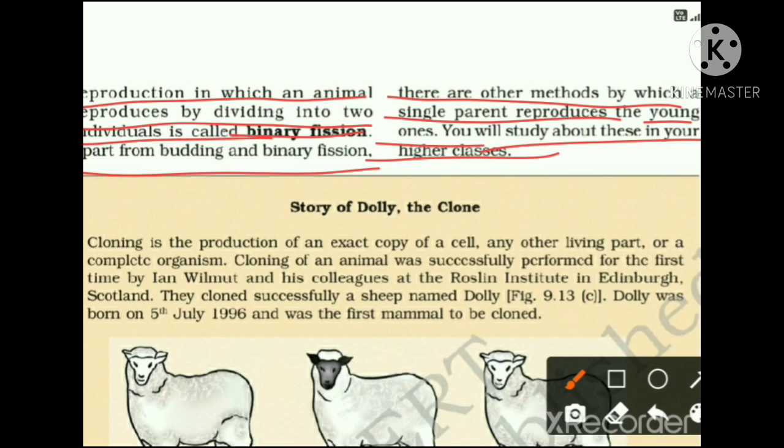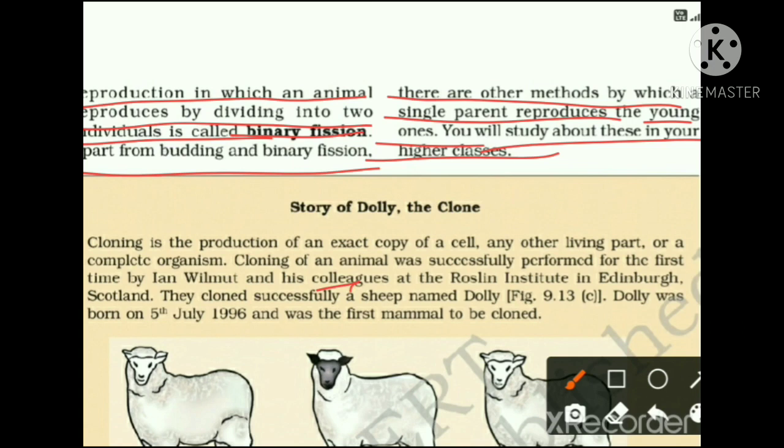In budding, a simple outgrowth arises from the parent body, and it takes nutrition and all its requirements from the parent body and grows as a young one. Whenever it is capable of surviving alone, it detaches from the parent body. And in the case of binary fission, the nucleus of the parent body at first divides into two by mitotic division.